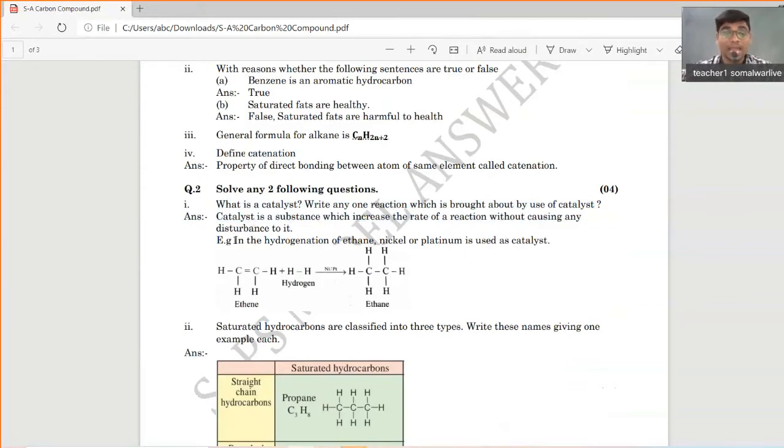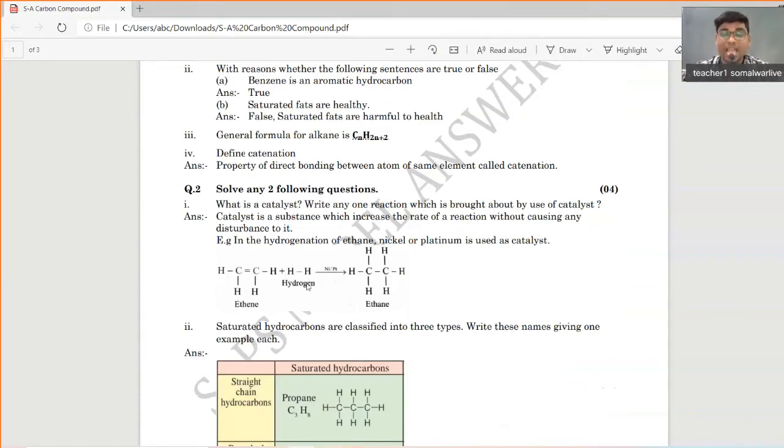In hydrogenation of ethene, hydrogenation means the addition of hydrogen. We use nickel or platinum as a catalyst. So nickel and platinum, you can use either of the two as a catalyst. When we add hydrogen here, the double bond is converted to a single bond, and ethene is converted to ethane. It is nothing but the addition of hydrogen. So this reaction is called a hydrogenation reaction. In other terms, this reaction is an addition reaction. Ultimately, the hydrogen atoms are attached over here.